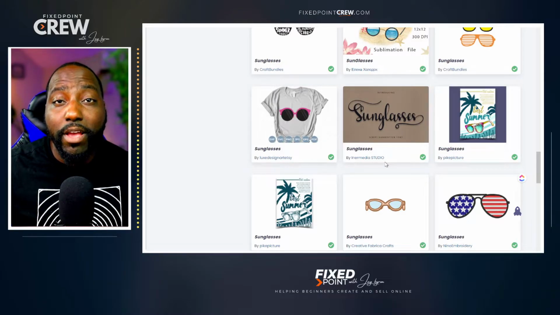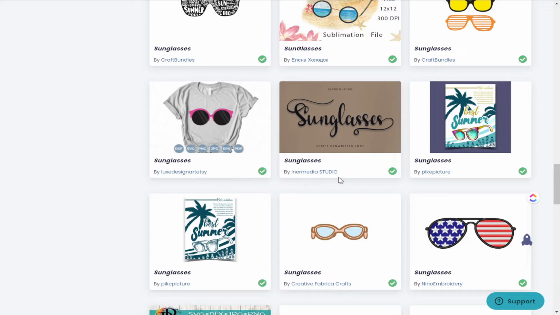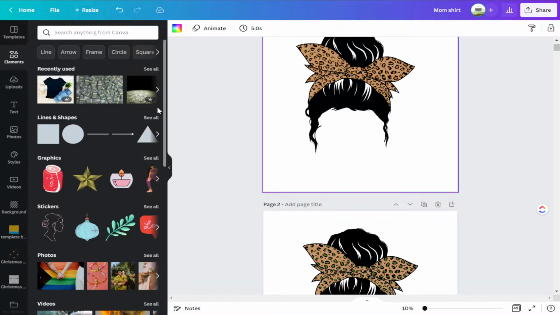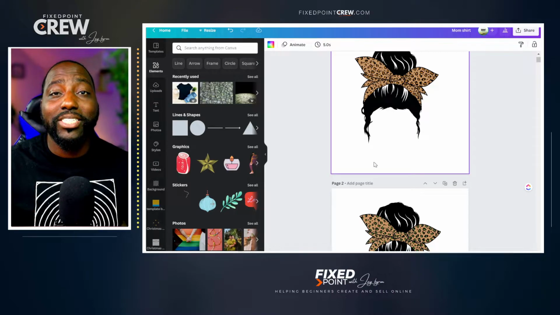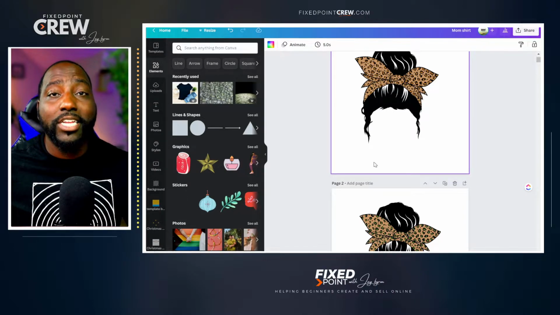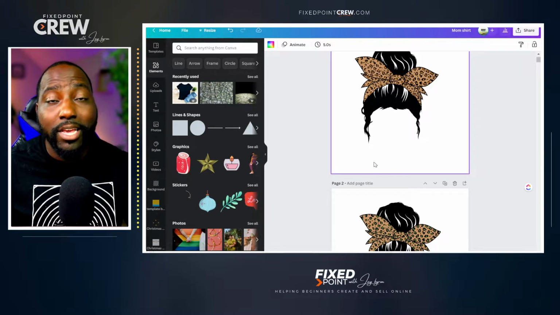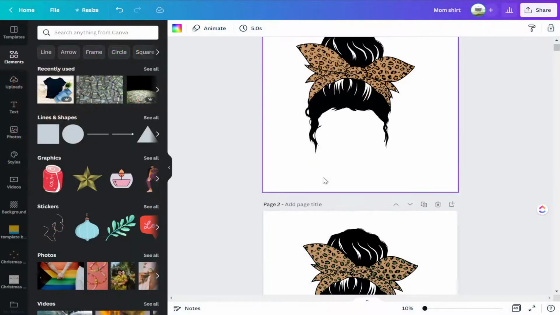Now we can go in Creative Fabrica and find some sunglasses to add value to our design, or you can jump into Canva and look at the elements and see if there are any sunglasses or different elements you can add to this original design. You can use both. Just find out what works best for your design. Grab them from Creative Fabrica or grab them from Canva. But again, you want to add some things to what we already see here. And so I'm going to share with you how to do that now.